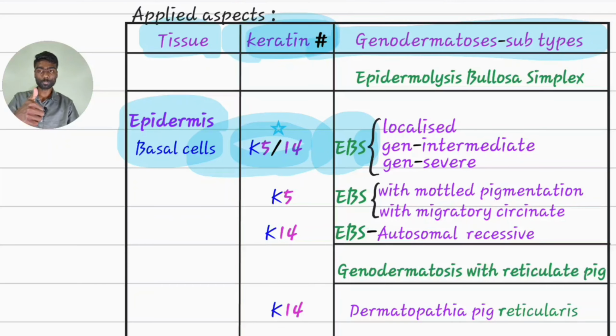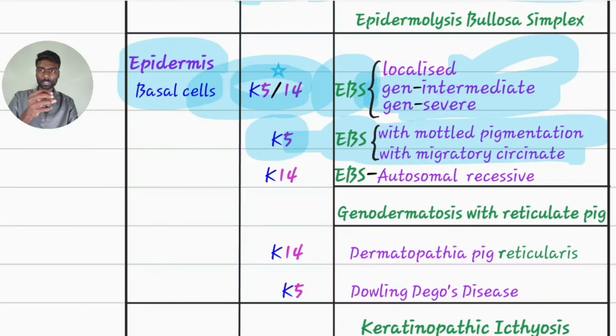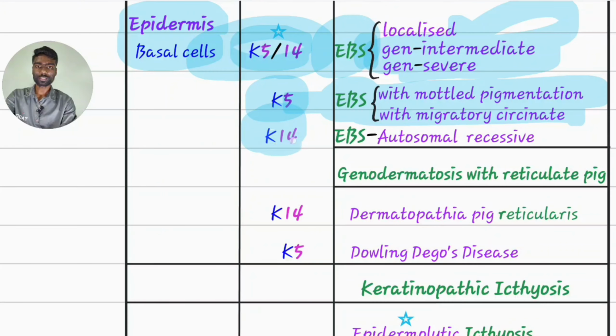S for simplex, S for superficial blistering disease. Either it may be localized, generalized intermediate, or generalized severe. If only keratin 5 is defective, it will lead to EBS with mottled pigmentation or with migratory circinate. Mottled means just like paint splashed on a wall, patchy, irregular pigmentation. If keratin 14 is defective, it will lead to epidermolysis bullosa simplex, autosomal recessive form.